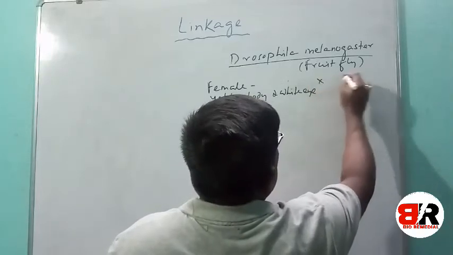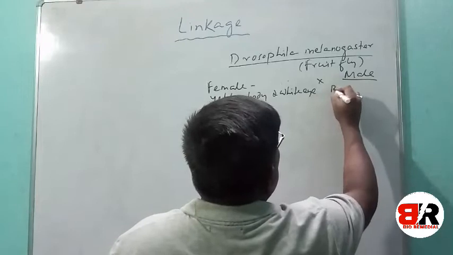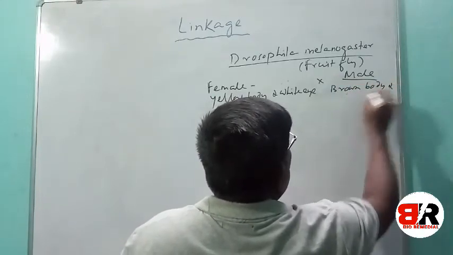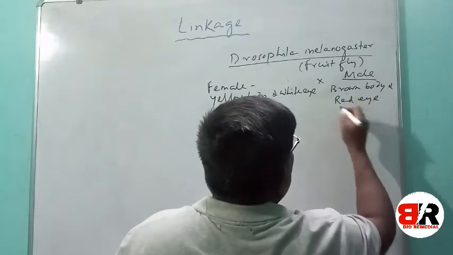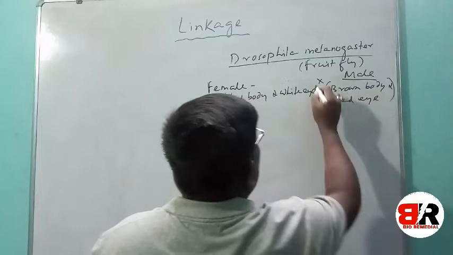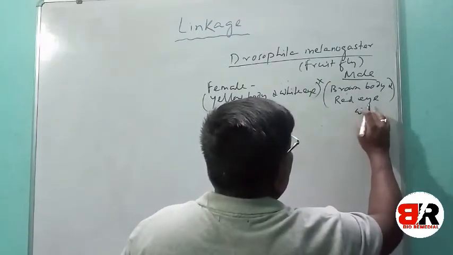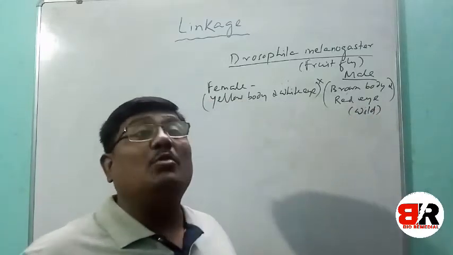He crossed her with a male having a brown body and red eye. This character, brown body and red eye, is the wild character. Here wild character implies dominant character.